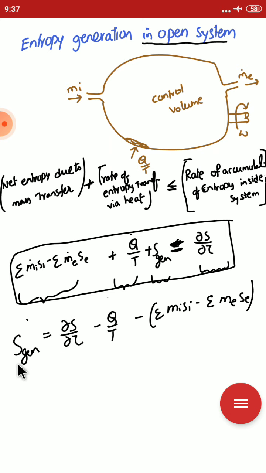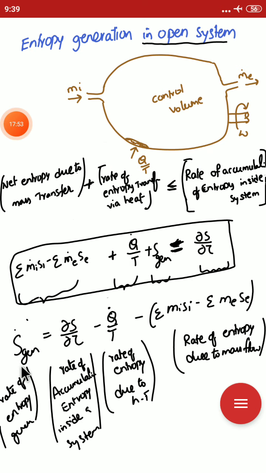We can write the entropy generation for an open system as: the rate of accumulation inside the system, the rate of entropy transfer via heat transfer, and the net entropy due to the mass transfer. Here it is the rate of entropy generation, this is the rate of accumulation of entropy inside the system, this is the rate of entropy due to the heat transfer, and this is the rate of entropy due to the mass flow. In this way I can write the entropy generation in an open system.